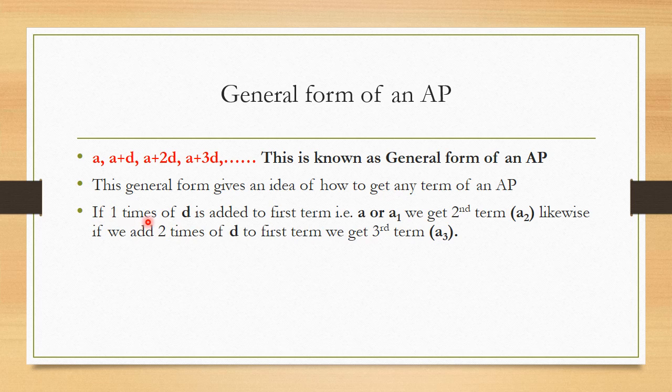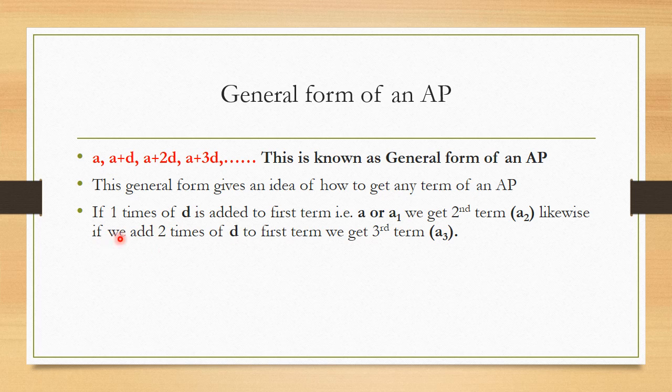If 1 times of d is added to the first term, that is a or a1, we get the second term. Let us see here. I am adding d to a, means 1 time of d I am adding to the first term, then I am getting the second term.